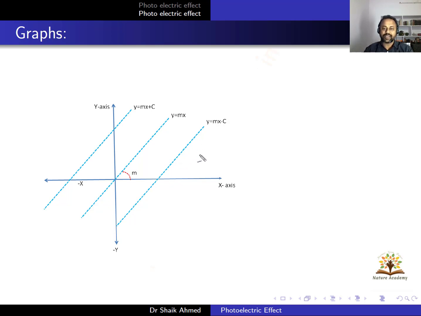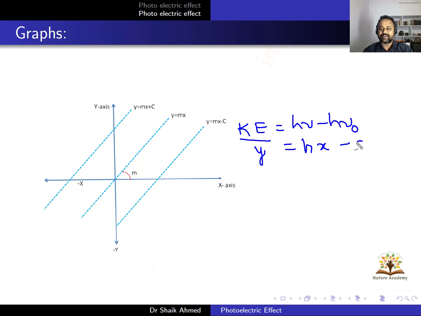So we have kinetic energy KE in the form of h nu minus h nu naught, right? So I can take kinetic energy as y-axis, h as my slope m, and nu as my x, and I can write c this one. So c is what? h nu naught. I want to make a similarity between the kinetic energy equation and a straight line making an intercept. y is equal to mx minus c. So this is my m. Shall we draw this graph?